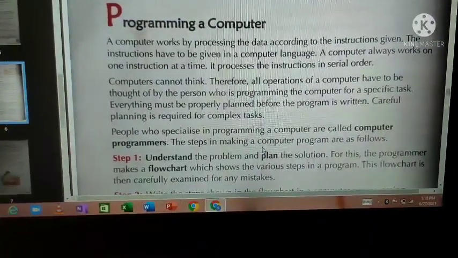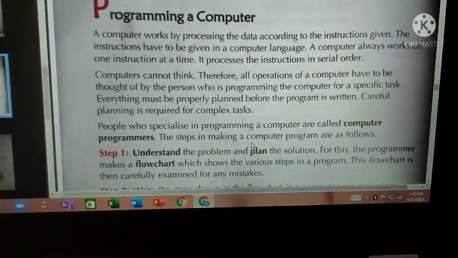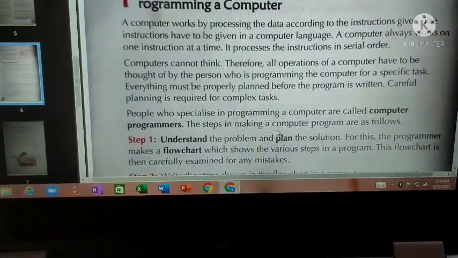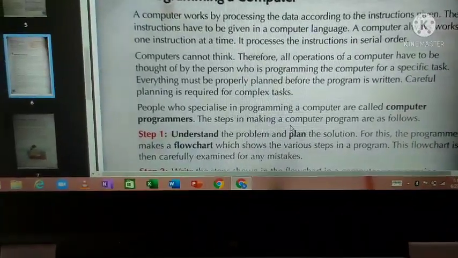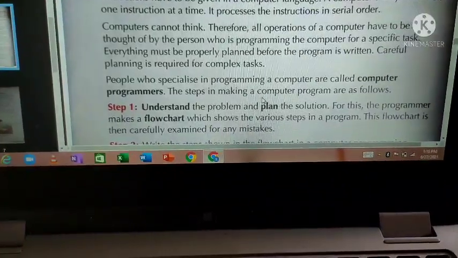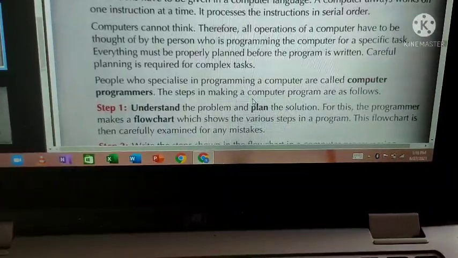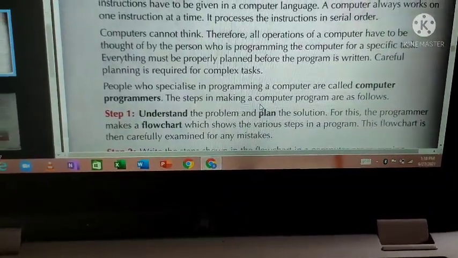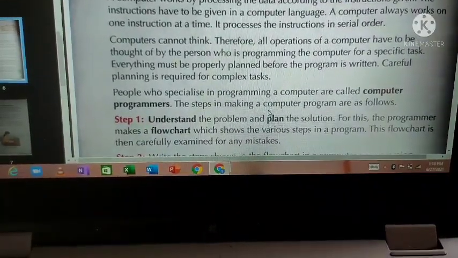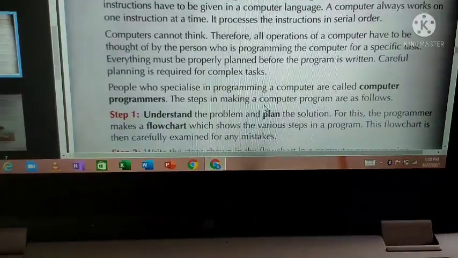A computer always works on one instruction at a time. It processes the instruction in a serial order. It will read one by one instruction and it will process in a serial order, one by one. Computer cannot think. We know that very well. Therefore, all operations of a computer have to be taught by the person who is programming the computer for a specific task. As I told before, the same thing only they have explained. Computer cannot think on its own. So we have to make the computer work in the way we want with the help of a program.